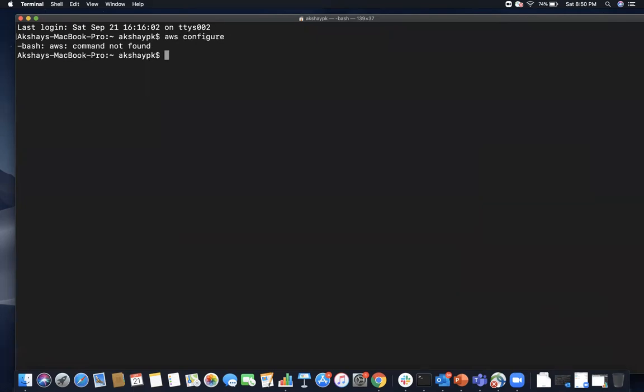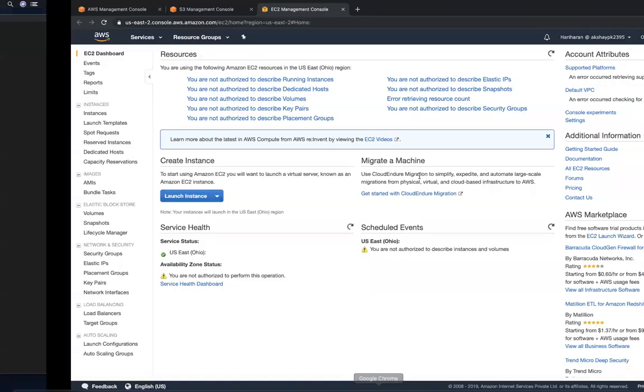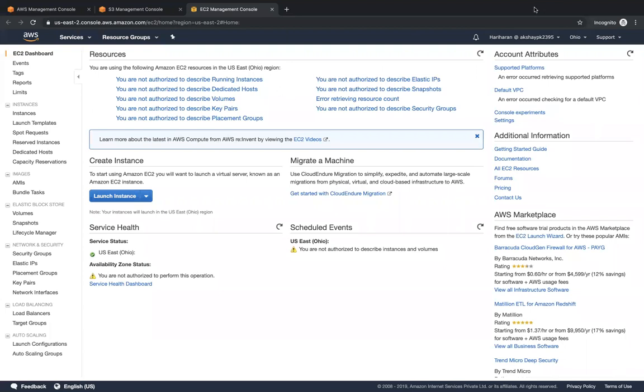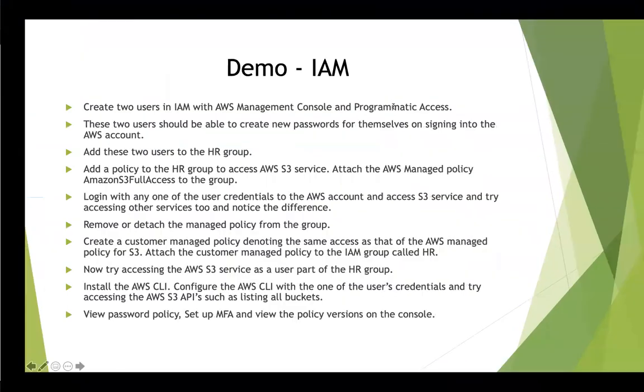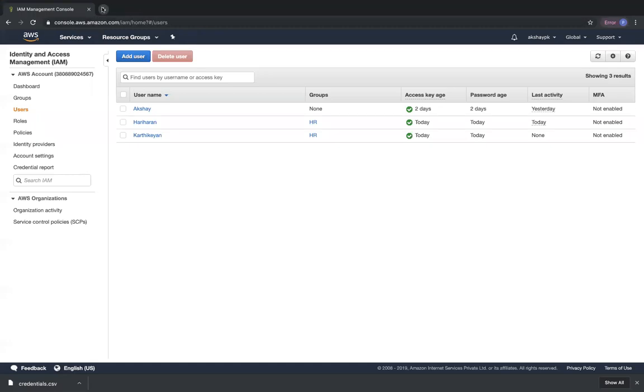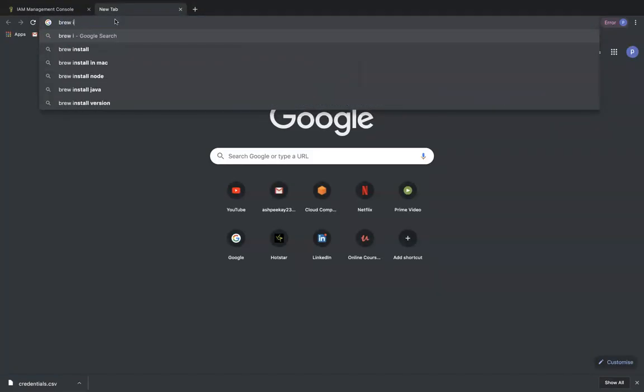So it's saying aws is not found, because this is my new laptop and I haven't installed AWS CLI on it. So let's go ahead and install it. Okay, let's open a new tab, and run brew install awscli.